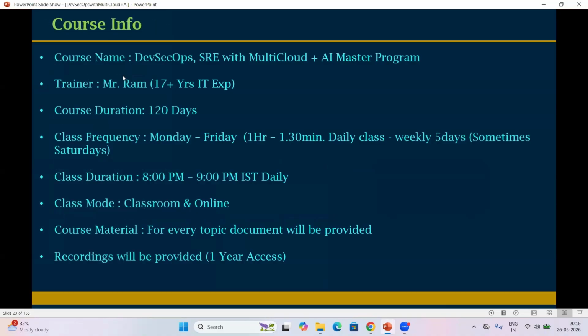The course name is DevSecOps SRE with multi-cloud plus AI master program. This is a master program. We will go very deep dive into every tool: DevOps tools, cloud platforms, SRE, AI tools. The trainer name, my name is Ram.